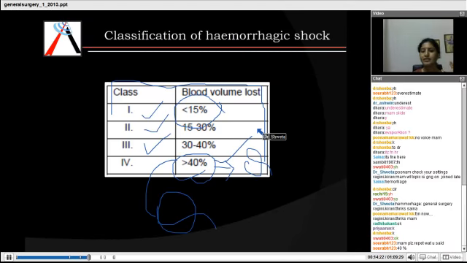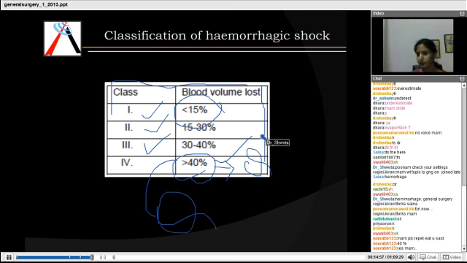So, see, when there is blood loss between 0 to 40%, whatever blood is lost, the body tends to recirculate the blood and help you to keep up with that blood loss. The patient does not go in shock or faint. But if the blood loss is more than 40%, the body is not able to manage that amount of blood loss, and the patient then tends to go into shock. So it's an important MCQ: how much blood loss should occur for a patient to go into shock. It's always more than 40%. Clear?